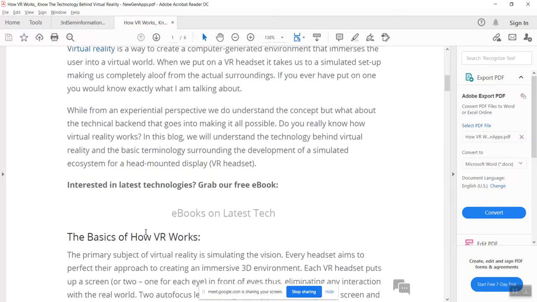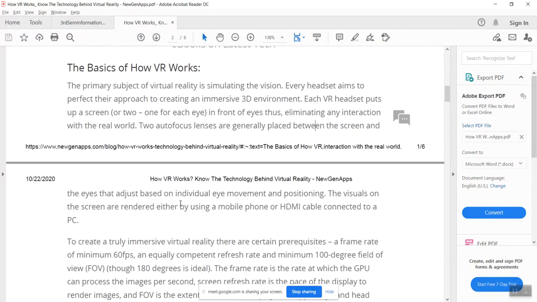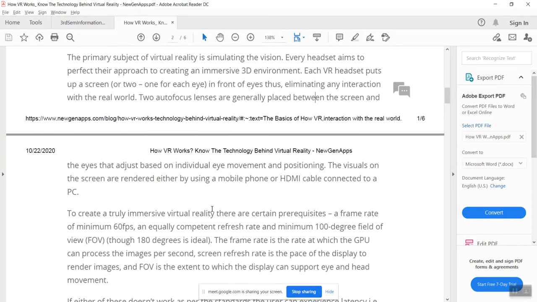Then we are discussing this one. In front of the eyes we are going to put the virtual headset, and that headset helps us to move from the real world to the virtual world. The headset is going to eliminate the interaction with the real world. Two lenses are generally placed between the screen and the eyes, which capture the eye movement and the positioning.